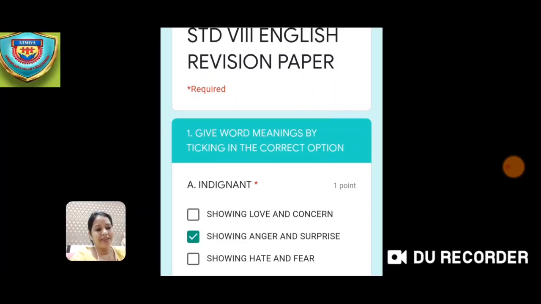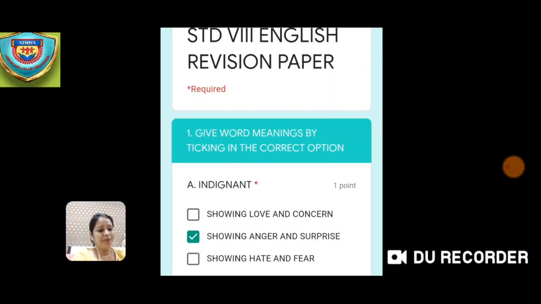So, for that you will be getting 1 point, that is 1 mark. You can see on the right hand corner on the top it is written 1 point. And you can see a star after indignant, that means that is a compulsory question which you need to answer.